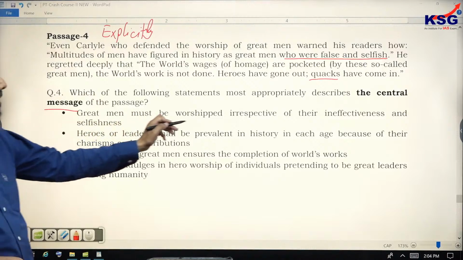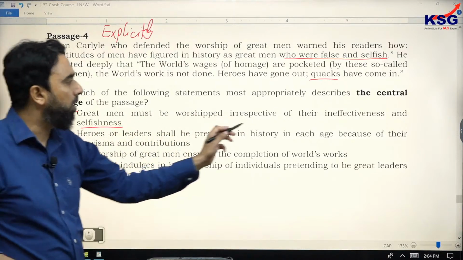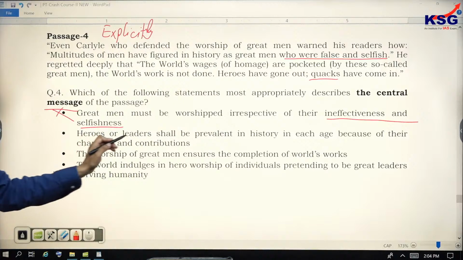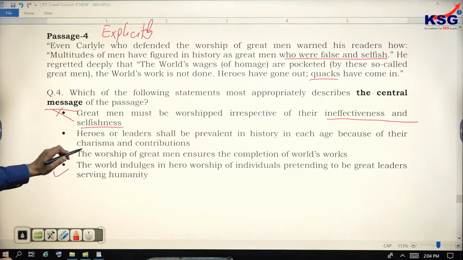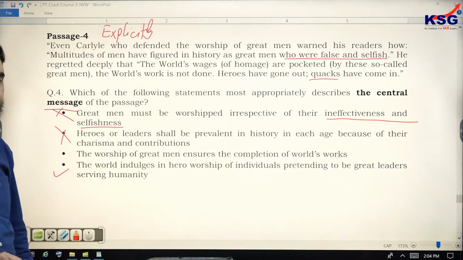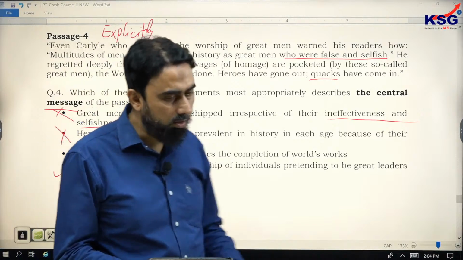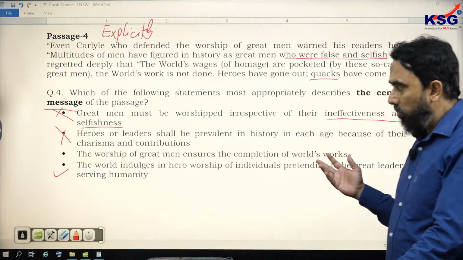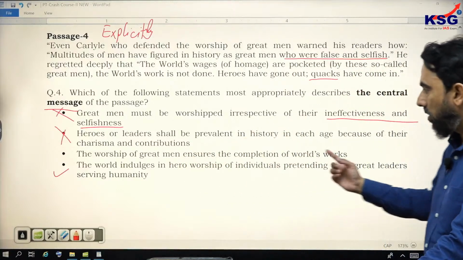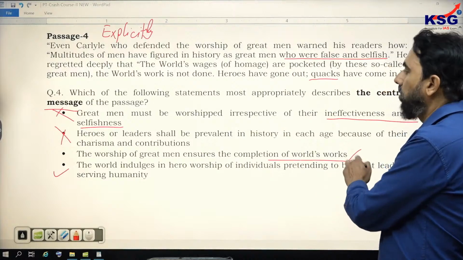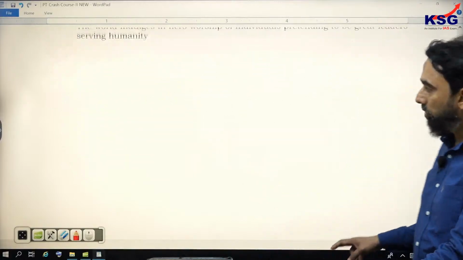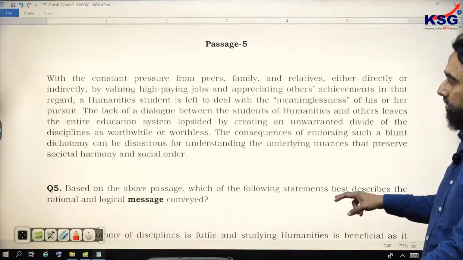First option, great men must be worshipped irrespective of their effectiveness. This is going against the theory given by the person, so it has no chance. Heroes or leaders shall be prevalent in history in each age because of the charisma and contribution, but this overlooks the given point. So again, it's incorrect. The passage is not talking about the heroes, it is rather talking about those who are actually not heroes, but have posed as one. So C, the worship of great men ensures the completion of world's works. No, it again overlooks the main point. So D is the right option. So in the question of message, just restrict to the author's point.